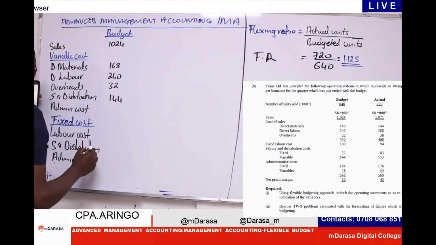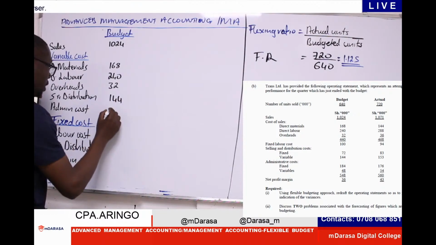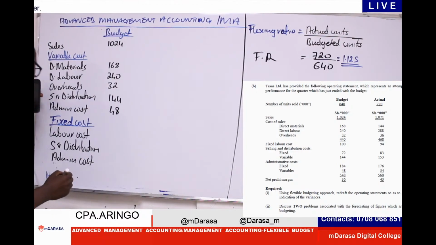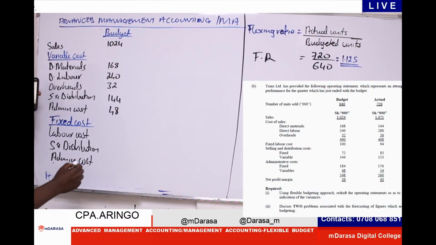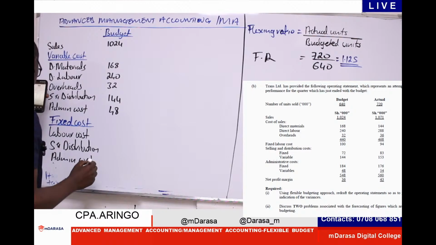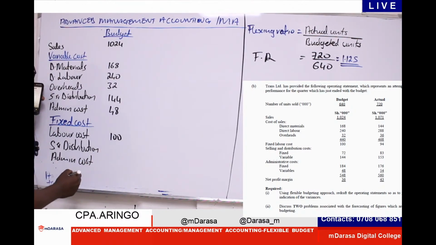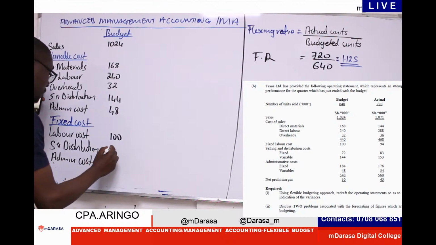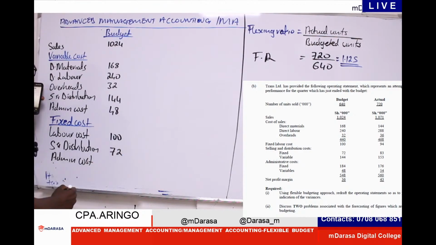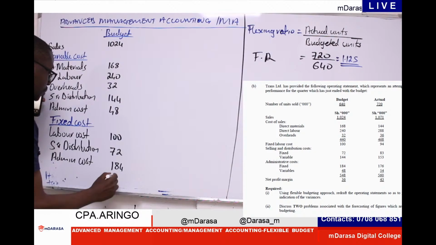Then selling and distribution variable, we have 48. Fixed cost: labor cost, we are given 100. Fixed selling, we're given 72. And admin cost fixed, we have 184.